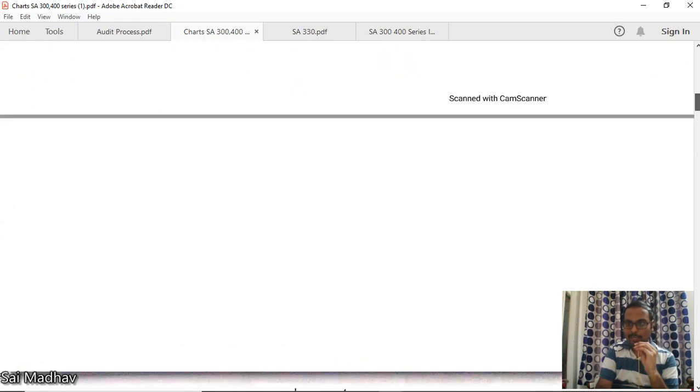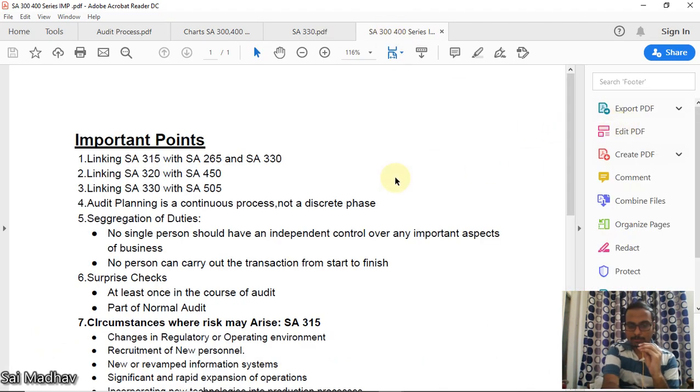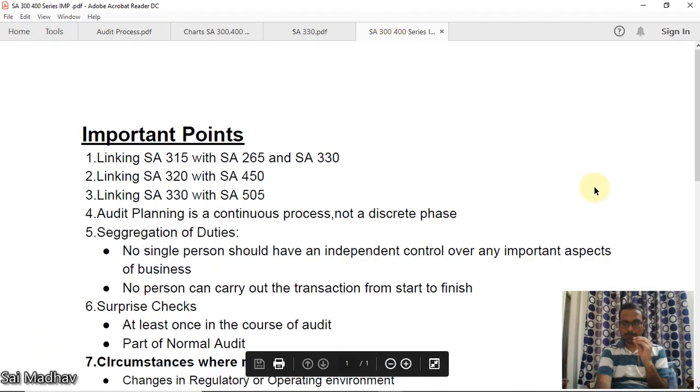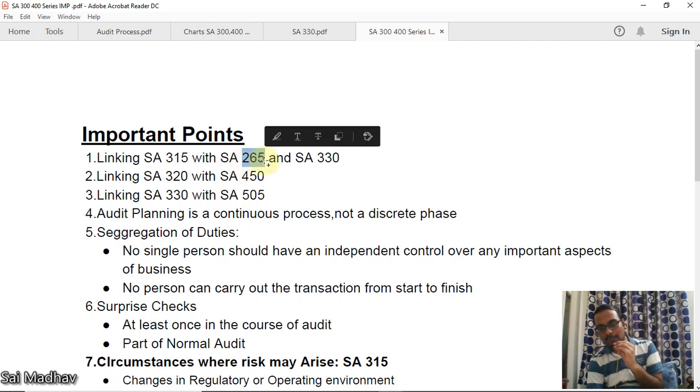We have completed all the 300 and 400 series SAs, guys. Now finally, some important points. Linking SA 315 with 265 and 330. 315 is RAP, risk assessment procedures, by understanding the entity and its environment. 265 is communicating internal control deficiencies to TCWG.